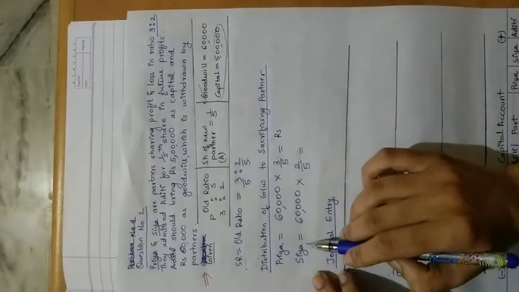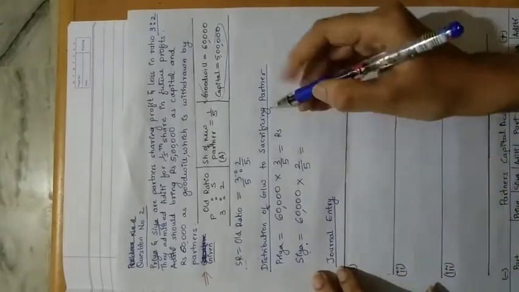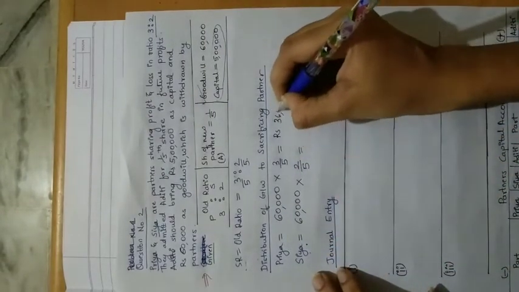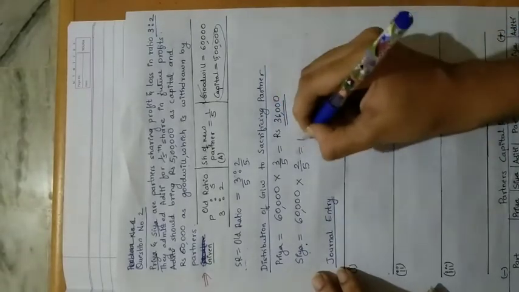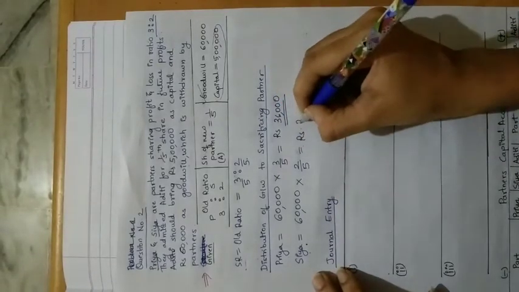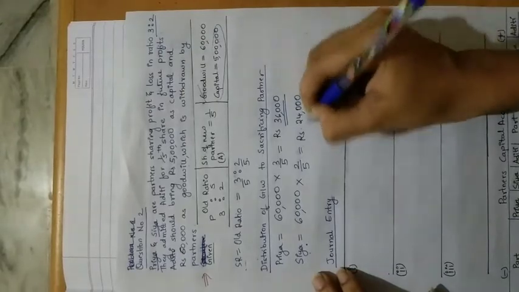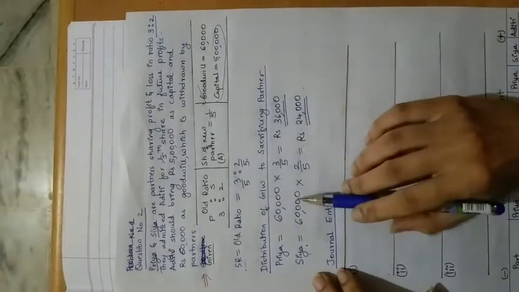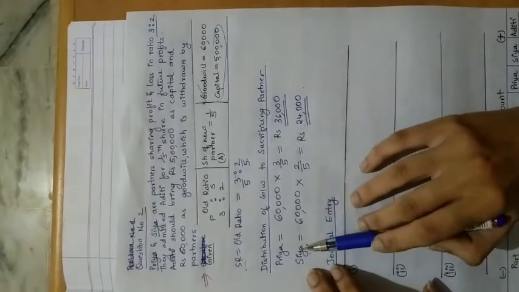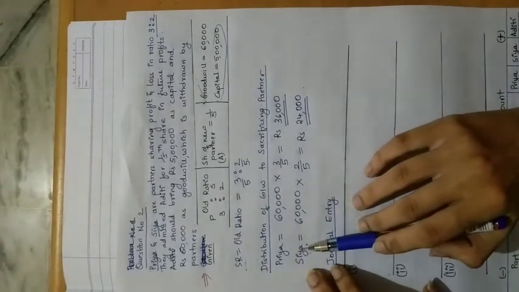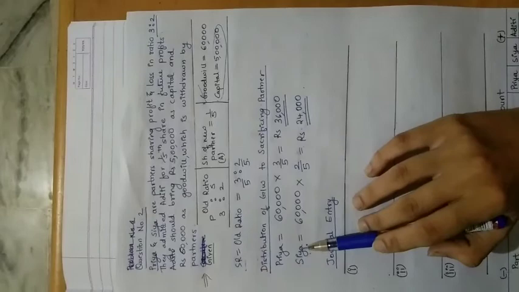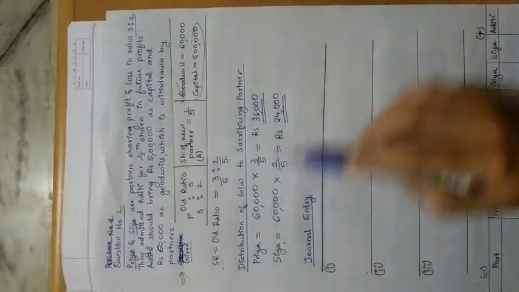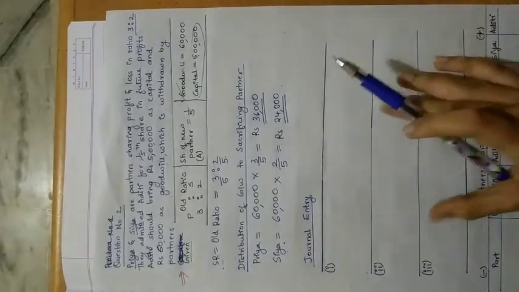Okay, extremely sorry students, this is Priya and this is Sia. So Priya is getting 36,000 and Sia is getting 24,000. So we have calculated how much the old partners, or the sacrificing partners, should receive as goodwill amount. Okay, so 36,000 for Priya, 24,000 for Sia.